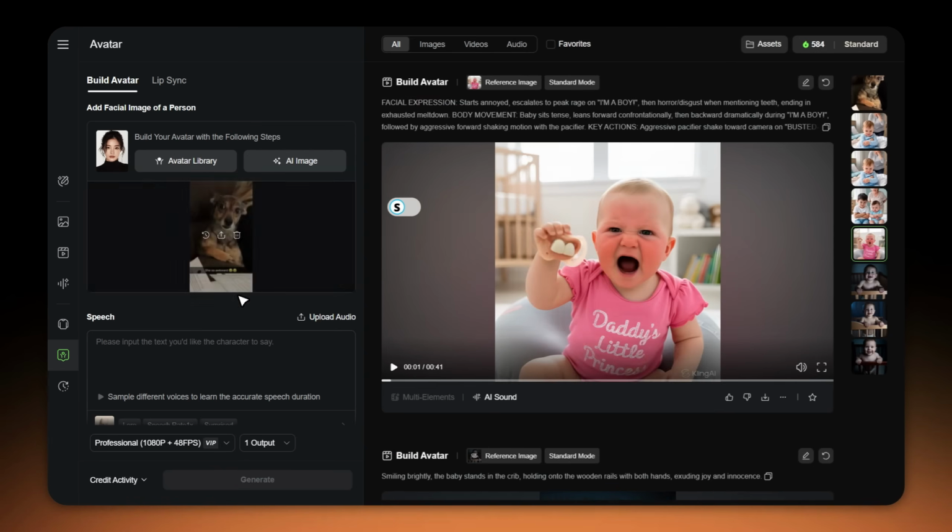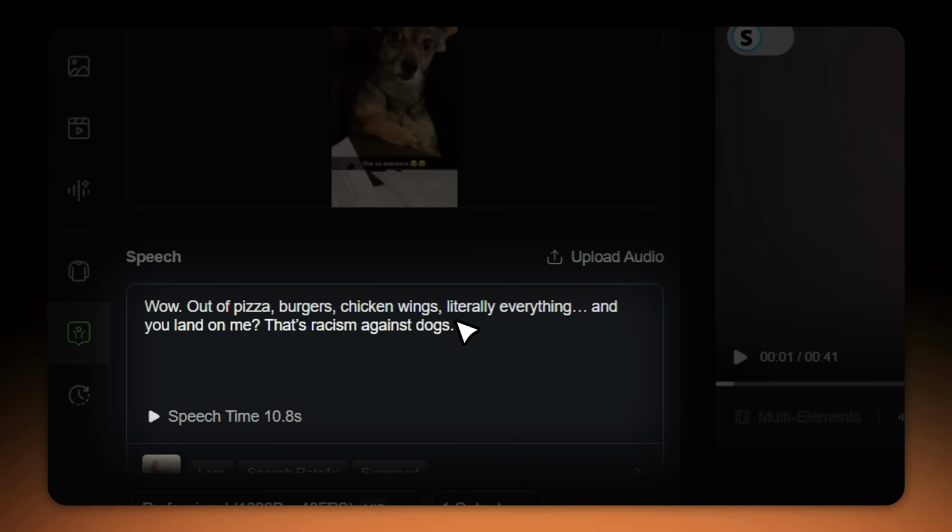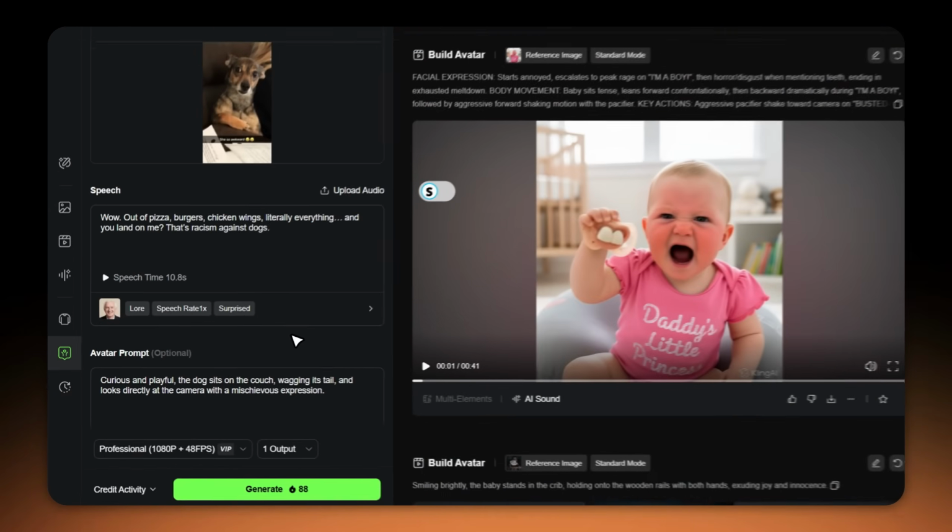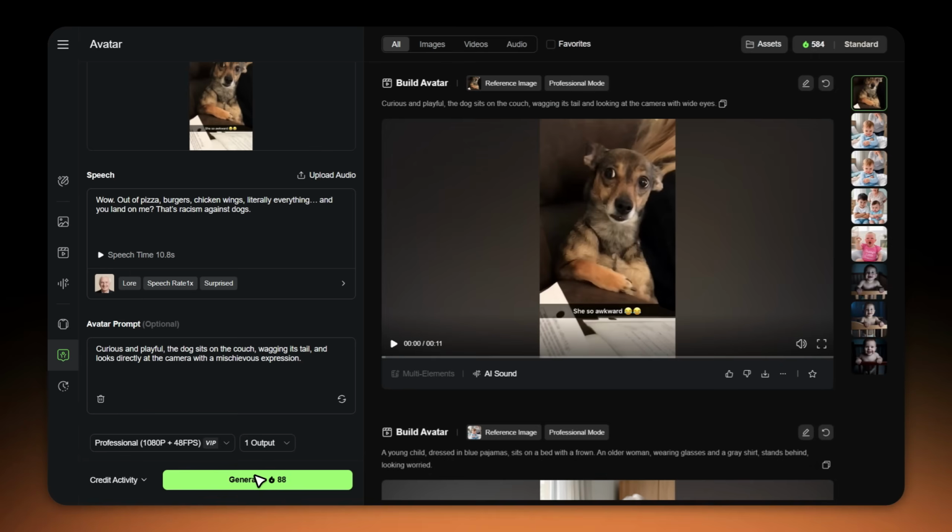What if the dog actually responds? So I wrote this script. "Wow, out of pizza, burgers, chicken wings, literally everything, and you land on me? That's racism against dogs." Here's what Kling AI generated.